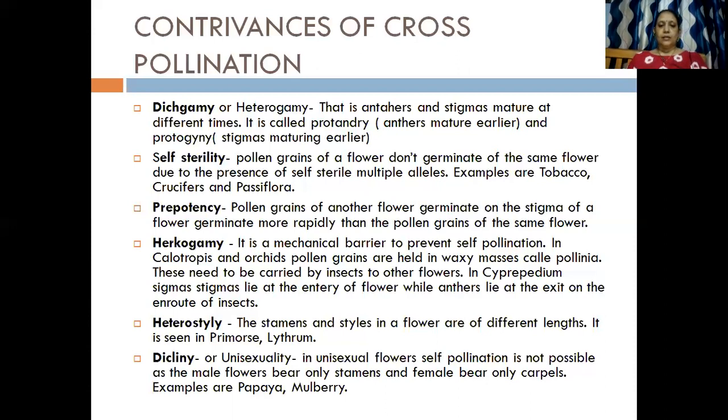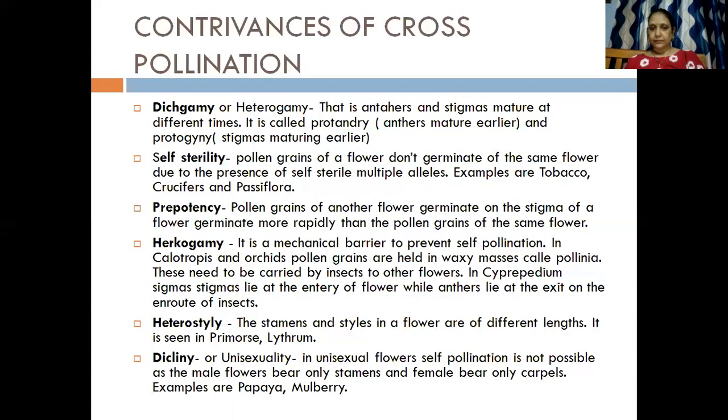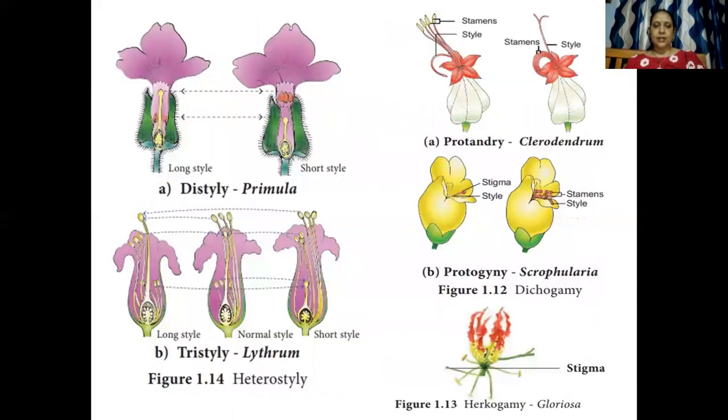Okay. The next one, the heterostyle. The placement of the stamens and the style are at different positions. Yes. And the next one is unisexuality. That is, the flower is either male. We had in the previous slide seen it is a staminate flower or a pistillate flower. It is unisexual. Okay. So here you can see in case of heterostyle the position of the stigma.